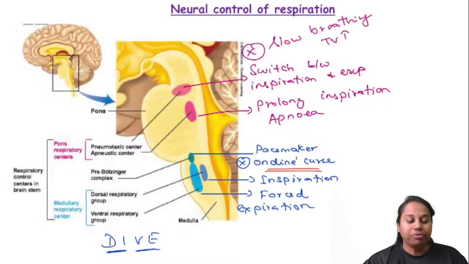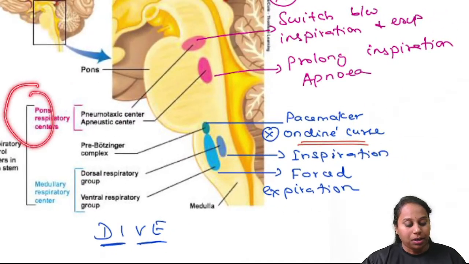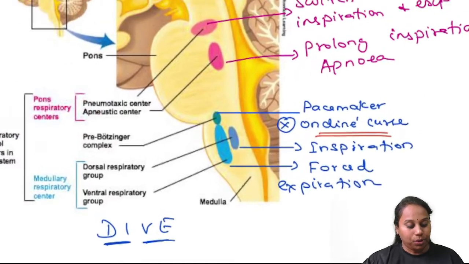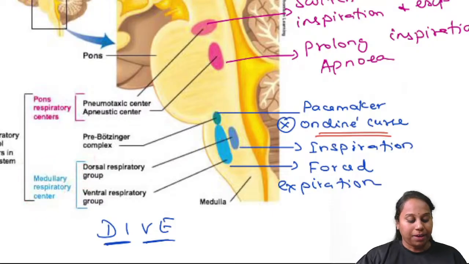So a word about the different types of respiratory control mechanisms. Your brain has the overall control of respiration. What are the centers in the brain? There are pontine centers and medullary centers. In the pons, the upper pons has the pneumotaxic center, the lower pons has the apneustic center. In the medulla, you have the dorsal respiratory group and the ventral respiratory group. We have the pre-Botzinger complex also in the medulla.